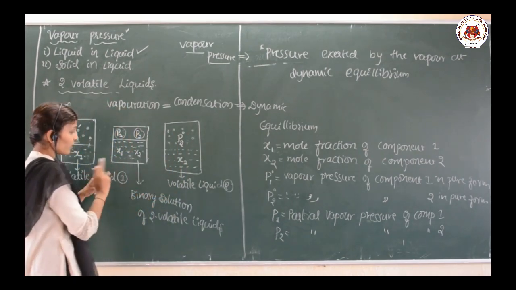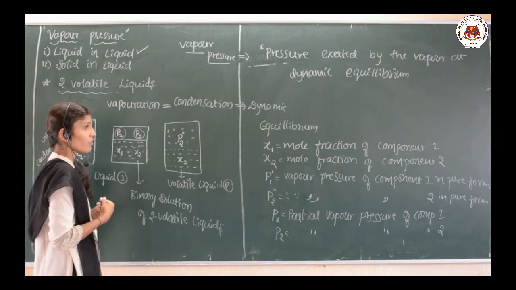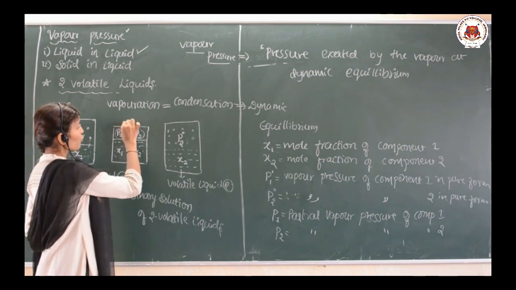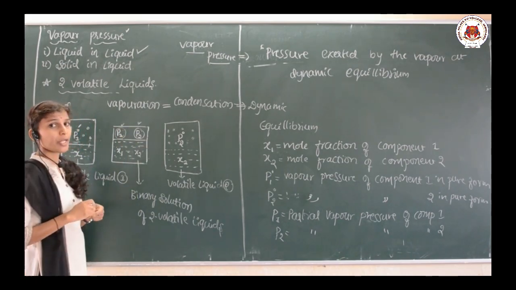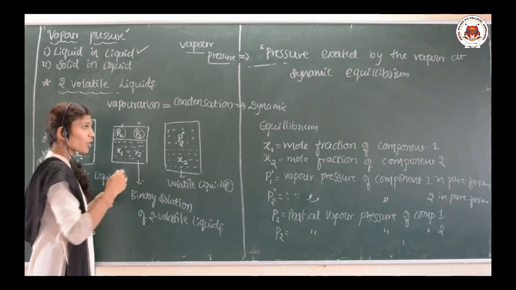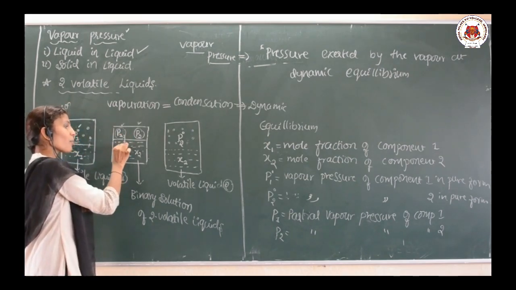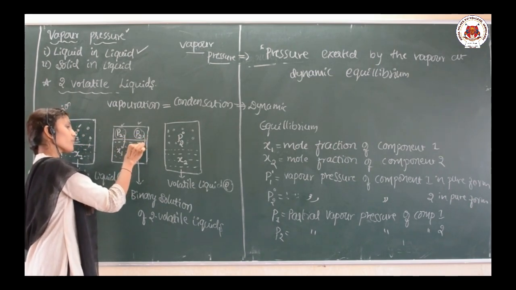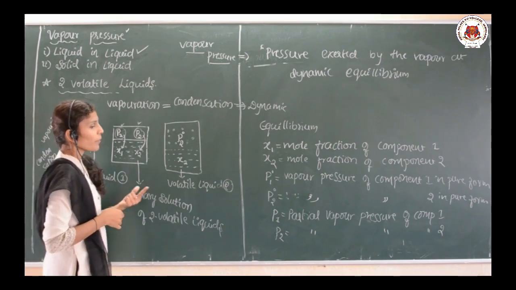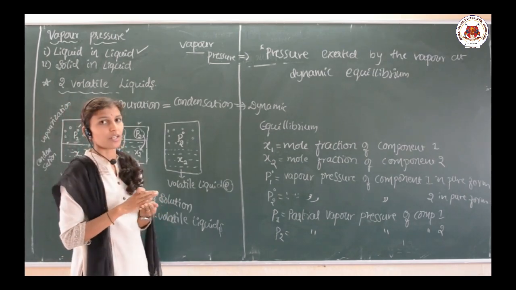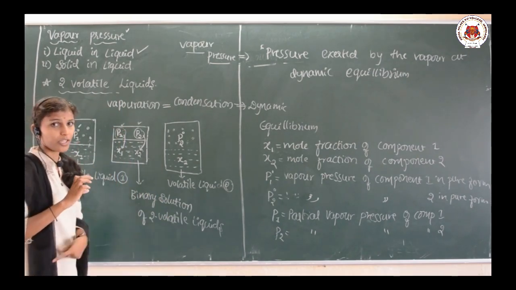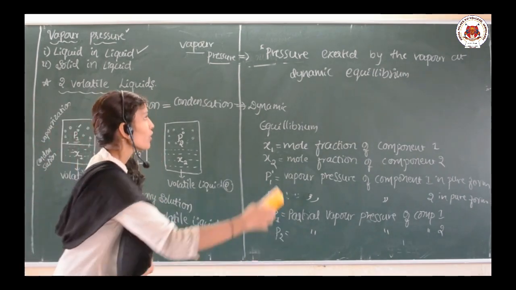When I mix these two, a binary solution of two volatile liquids forms, and there are two pressures, P1 and P2. P1 is contributed by component 1 and P2 by component 2, so they are the partial vapor pressures of components 1 and 2. Okay. Now we will go for Raoult's law.